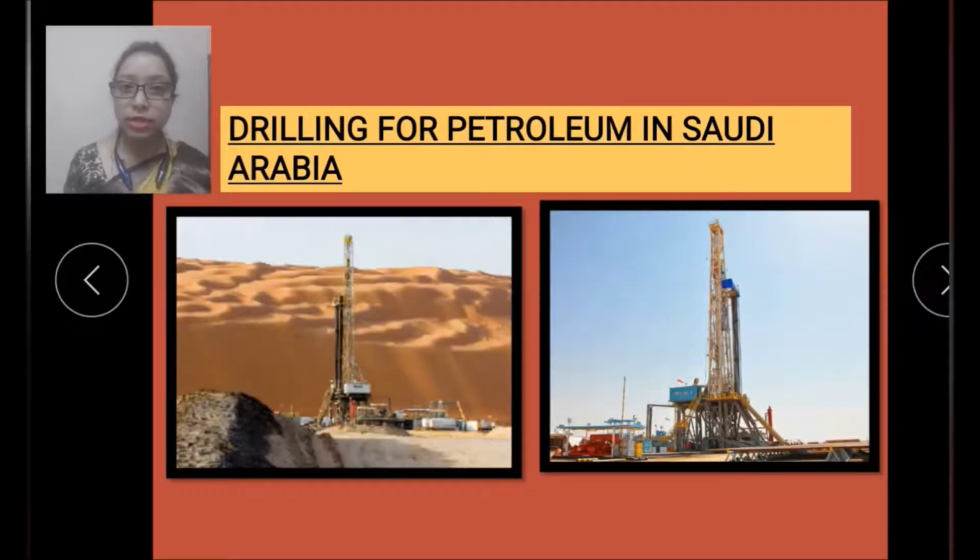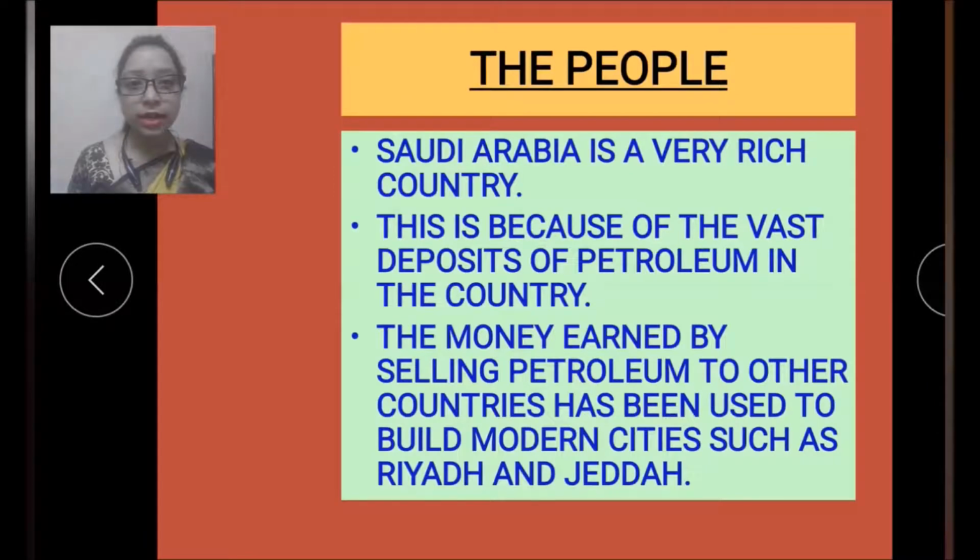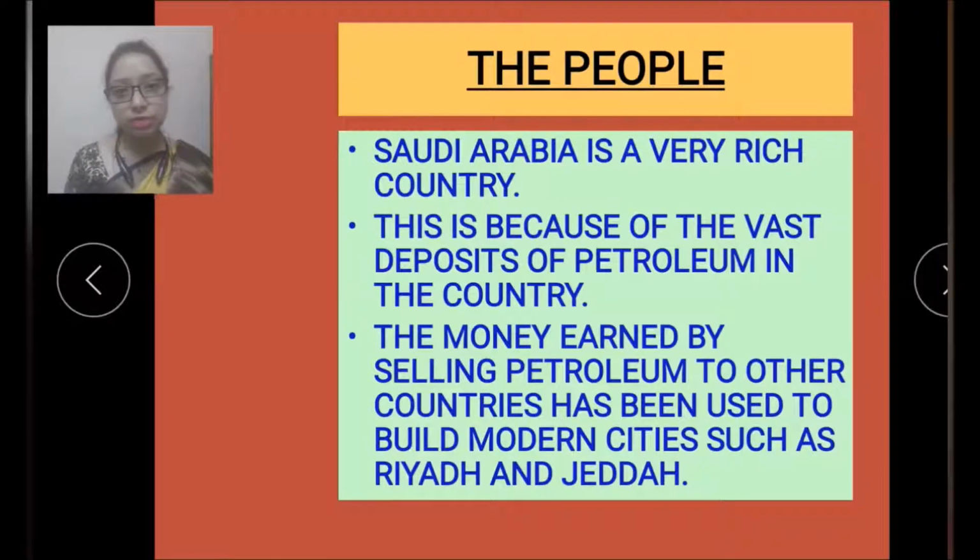Now let's see next. Now we'll understand the life of people in Saudi Arabia, because they are the largest exporter of petroleum. That is why Saudi Arabia is a very rich country, because they are the exporter of petroleum. That is why they are very rich.